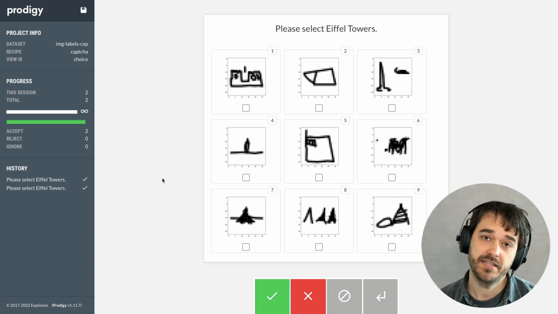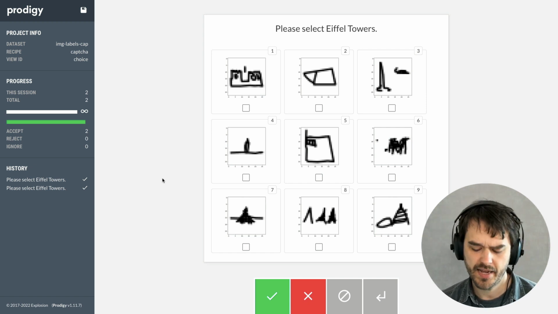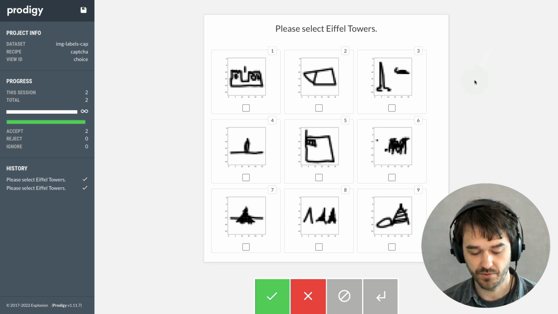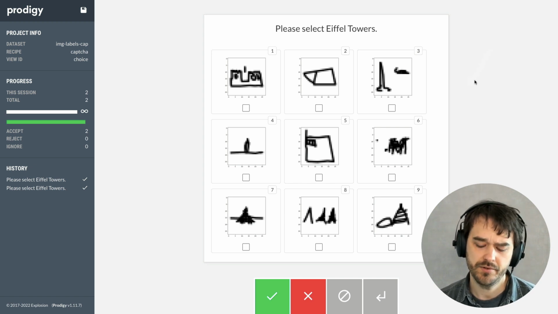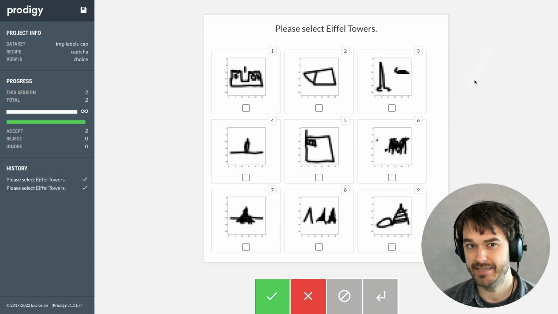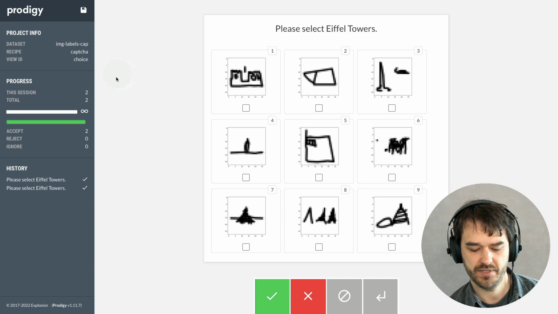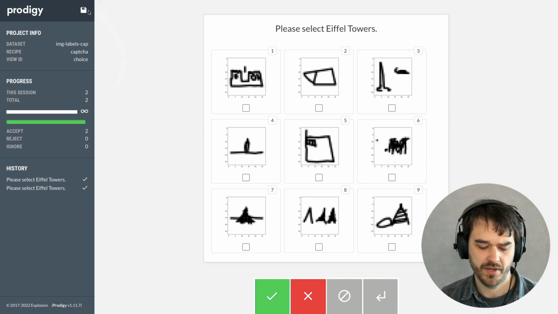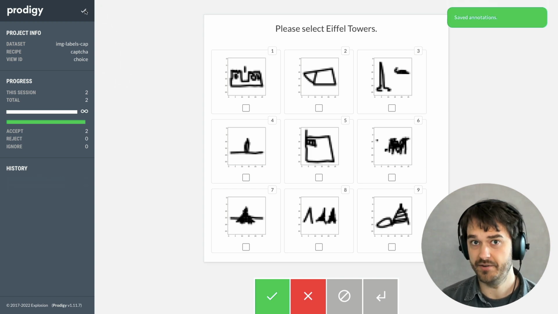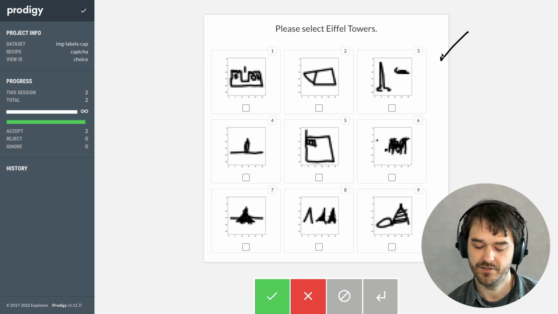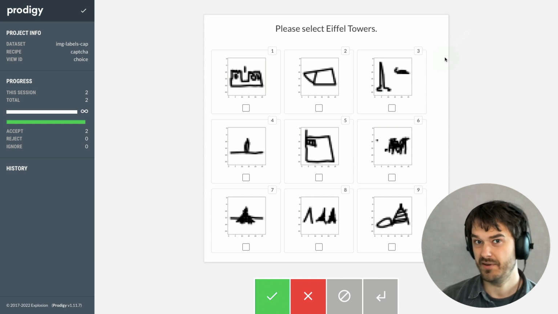Now, the way that I've set this up is a little bit non-standard, and I think it might be interesting to see how you might be able to set up a Prodigy server properly with an interface that looks like this one. And in order to do that, what I'm going to do first is I'm going to save my labeled data so we can kind of get an impression of what that actually looks like. So I'm going to hit the save button over here just to make sure that all of my annotations are saved. So now that that data is saved, I can open that up in Jupyter, and we'll see that when you have data shown this way, that the labels themselves are actually kind of nested.